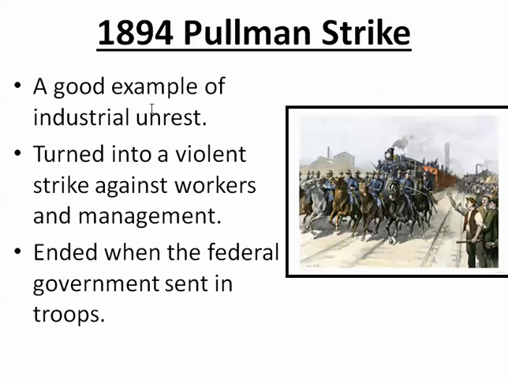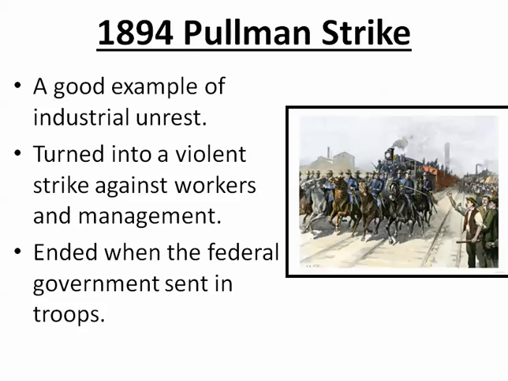The 1894 Pullman strike is a good example of industrial unrest, because not only the George Pullman workers are going to strike, but also the American Railway Union workers are going to strike, and other unions strike, that they're upset about how they're being treated. And this is going to turn into a violent strike here between workers and management. It's going to end when the federal government sends out troops. President Grover Cleveland sends out troops to put the Pullman strike down.